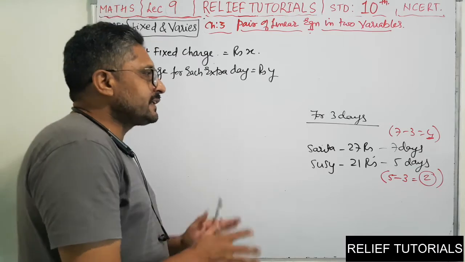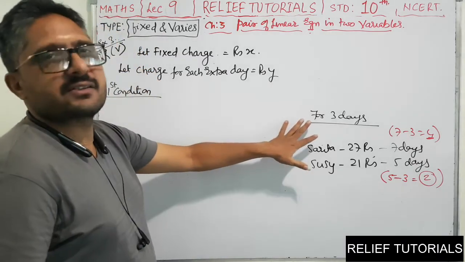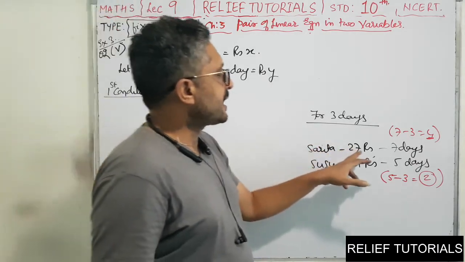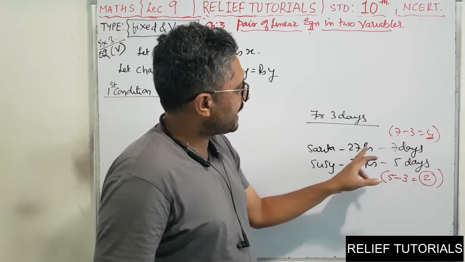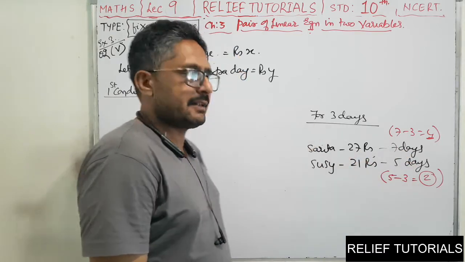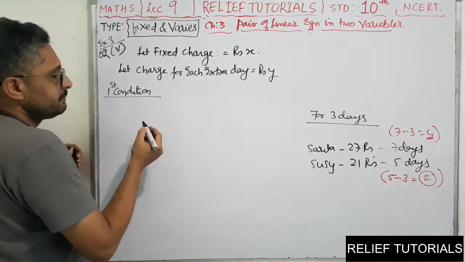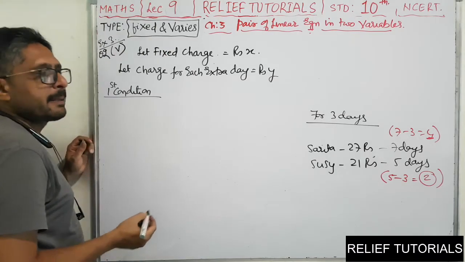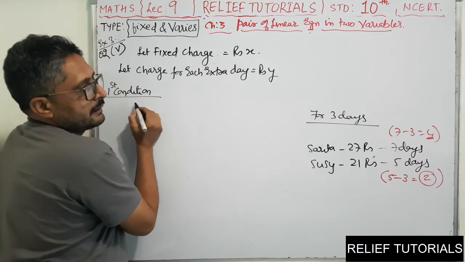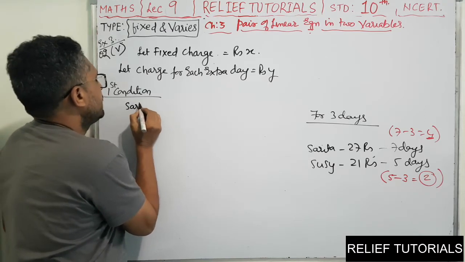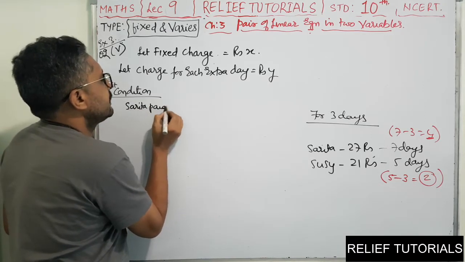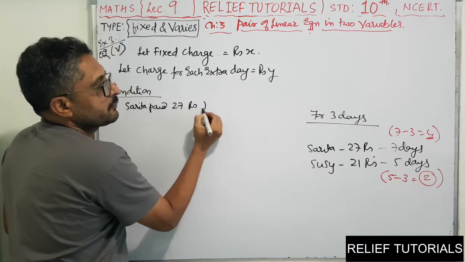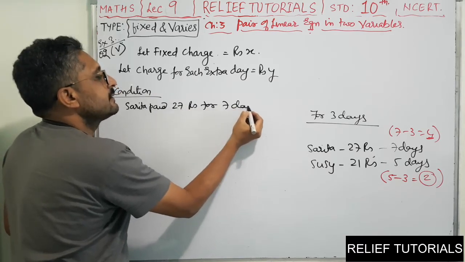So for the first 3 days they are taking a fixed charge. But Sarita has kept the book for 7 days and the charge was rupees 27. So we'll form an equation. What will be the equation? First condition. Sarita paid 27 rupees for 7 days.